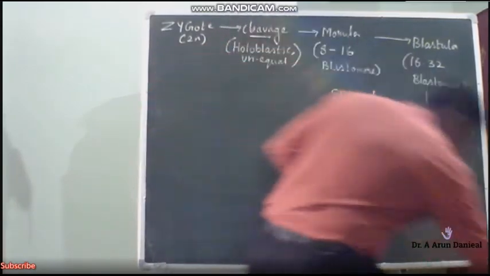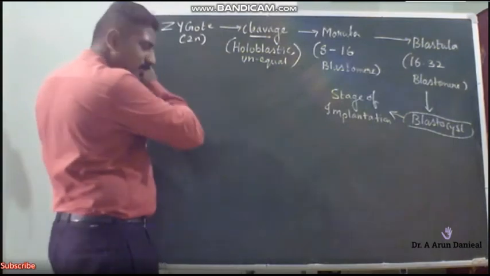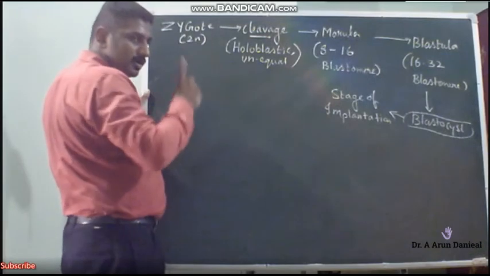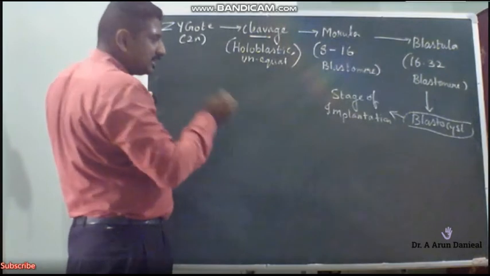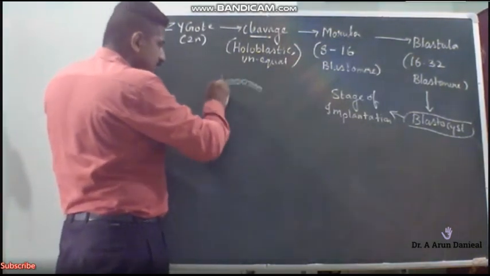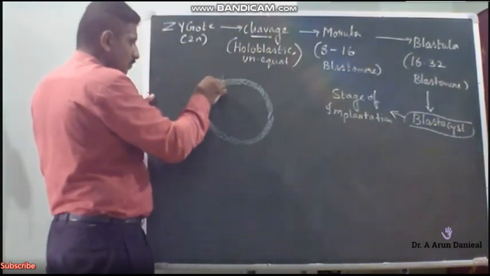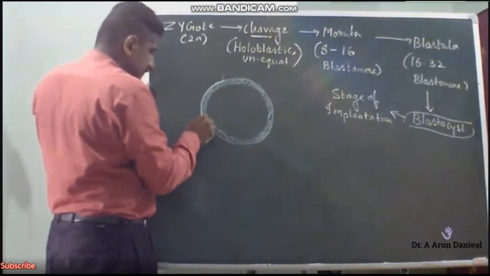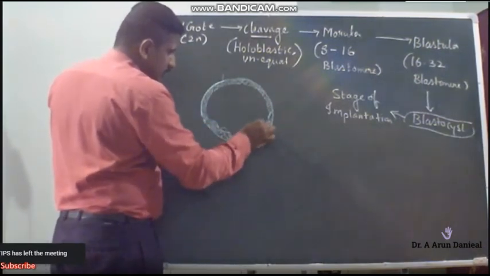Okay, how does the blastocyst look? It looks like a solid mass. Here there will not be any increase in the size of the cells. Only cell division occurs, because the two important events involved in zygote division are cell division and cell differentiation. So the cell division is unequal, and we get two important substages like this. I'll draw and show you how the stage looks.